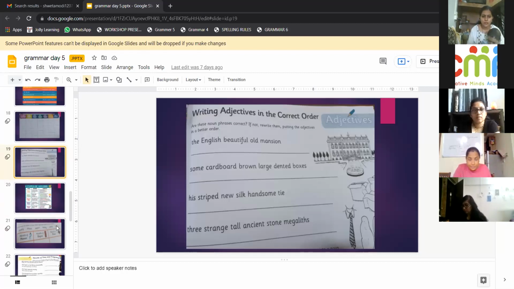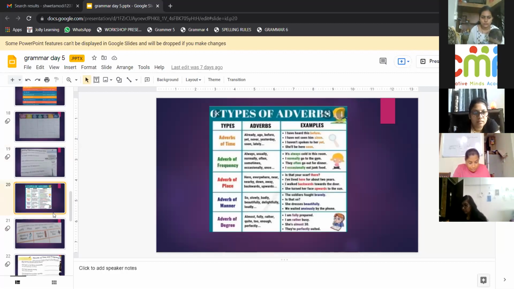Now we come to types of adverbs. Adverb of manner, time, frequency, place, degree.